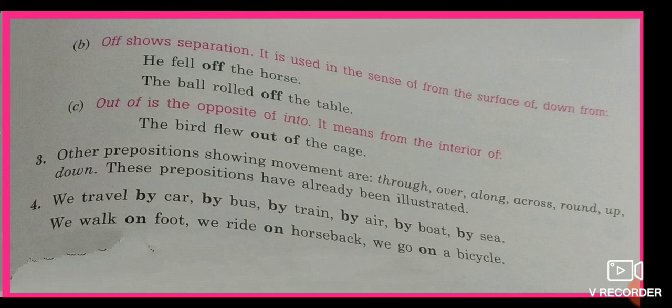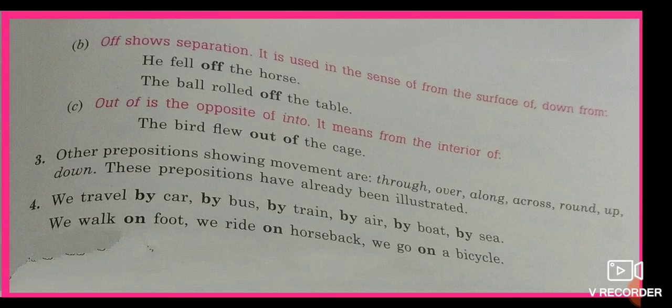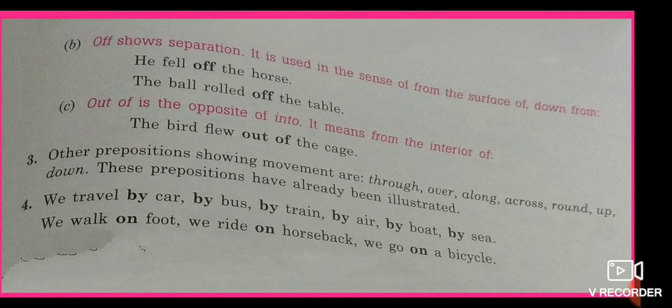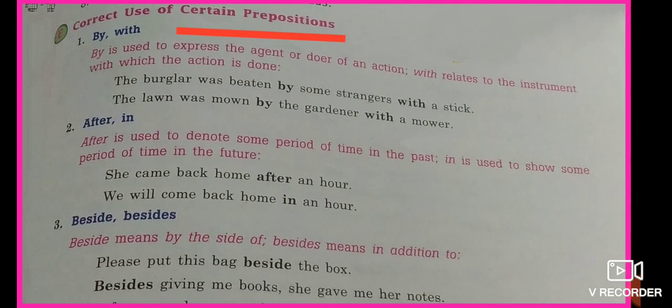We travel by car, by bus, by train, by air, by boat, by sea. For these means of transportation we use by. But we use on if we are walking or riding: we walk on foot, we ride on horseback, we go on a bicycle. Now we have discussed prepositions of direction and movement.